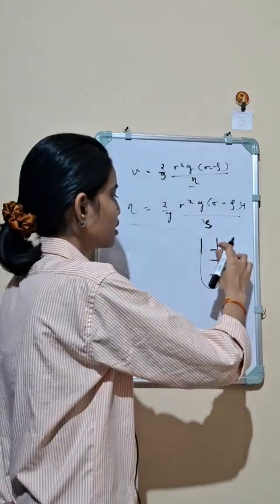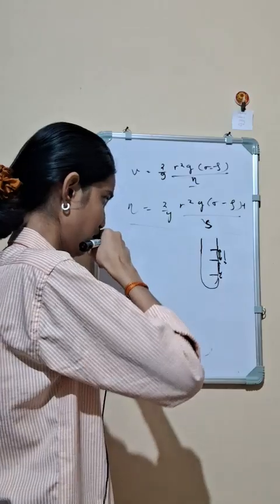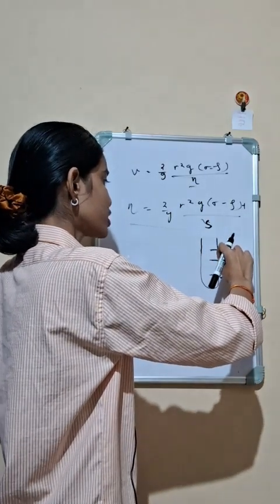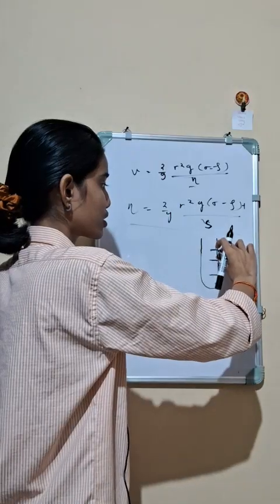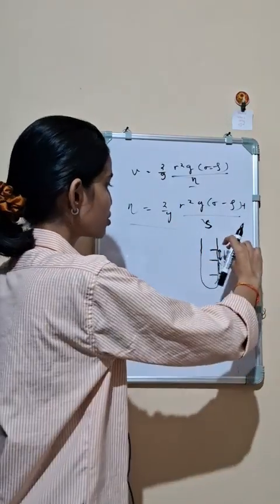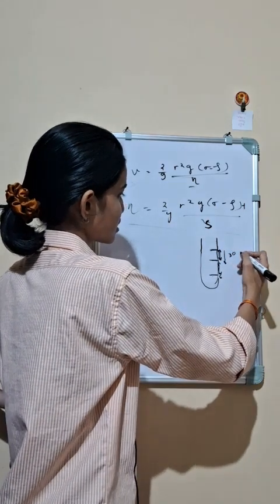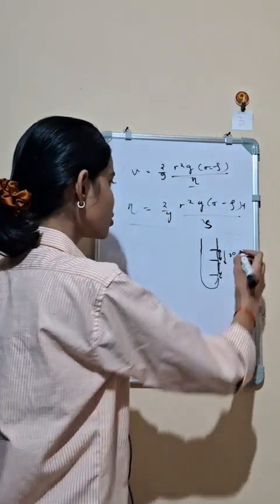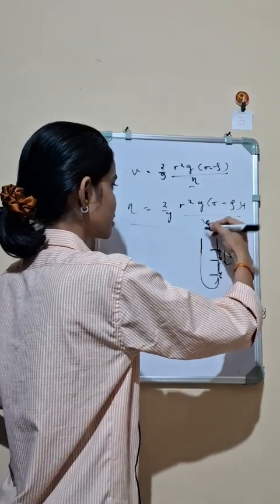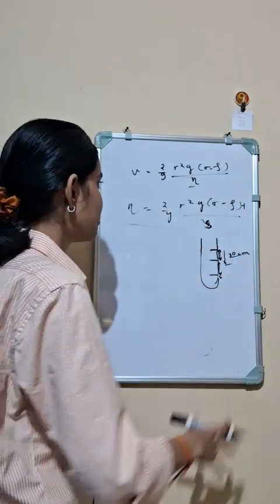Now let us suppose it is taking 3 seconds to travel this 30 centimeter distance. So now we have distance, we have time, we can put it here. Distance will be equal to 30 centimeter, time period will be equal to 3 seconds.